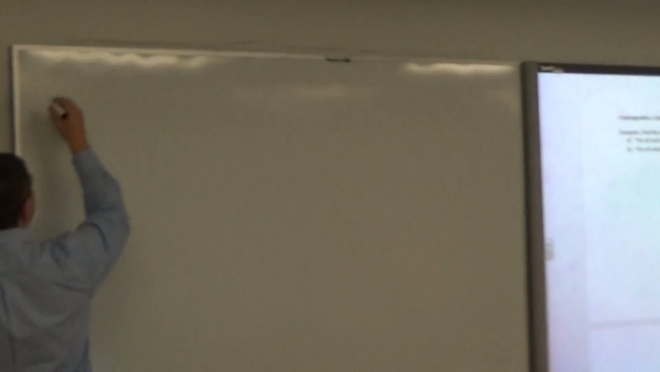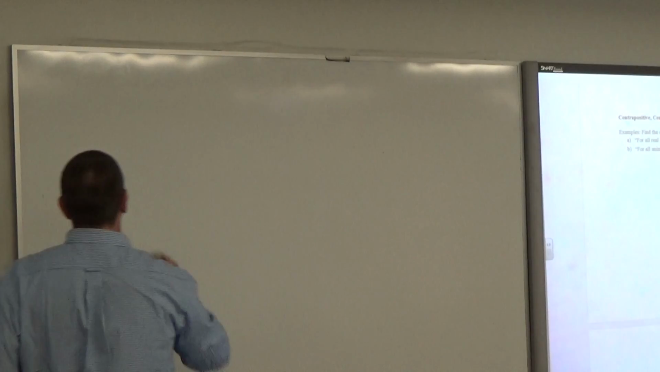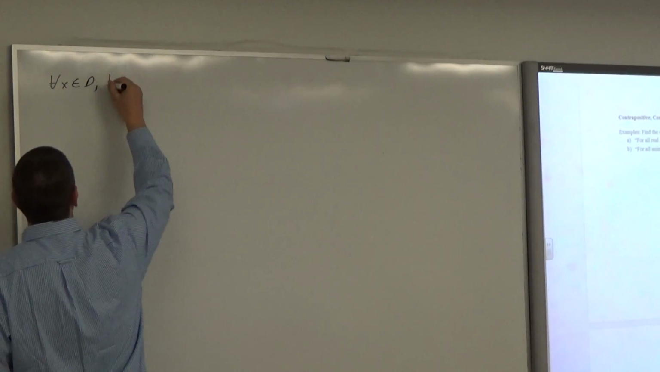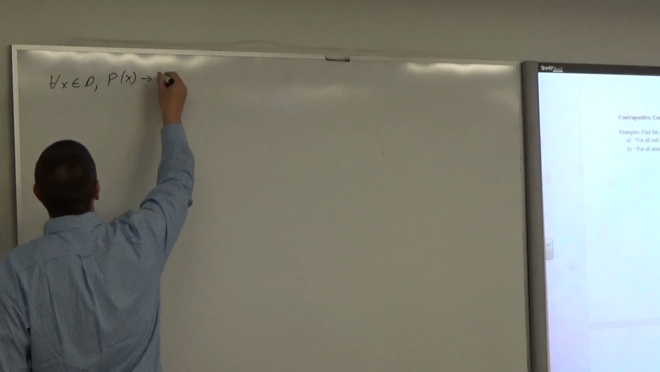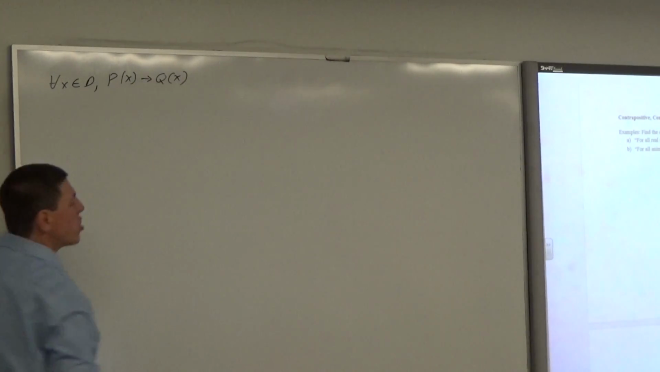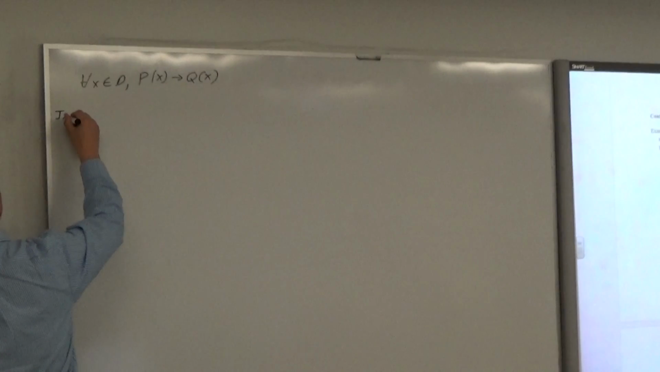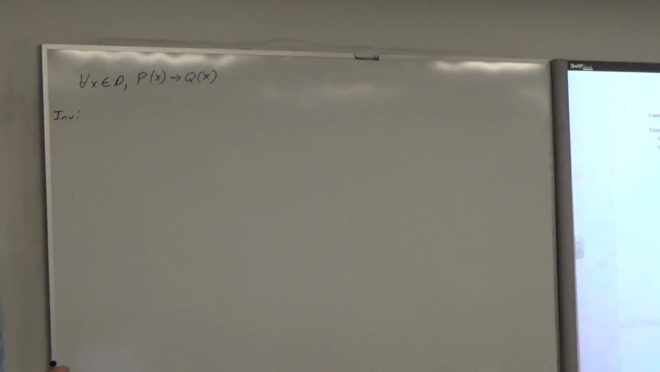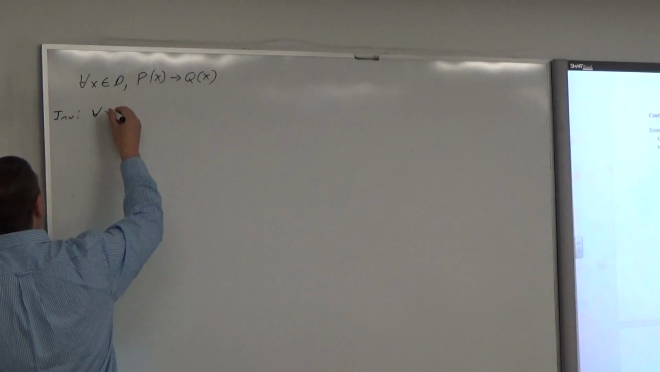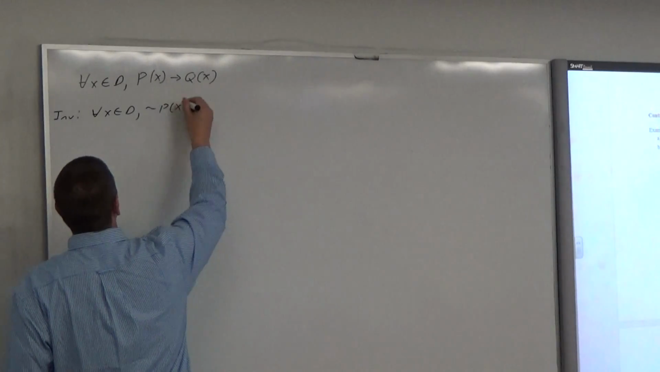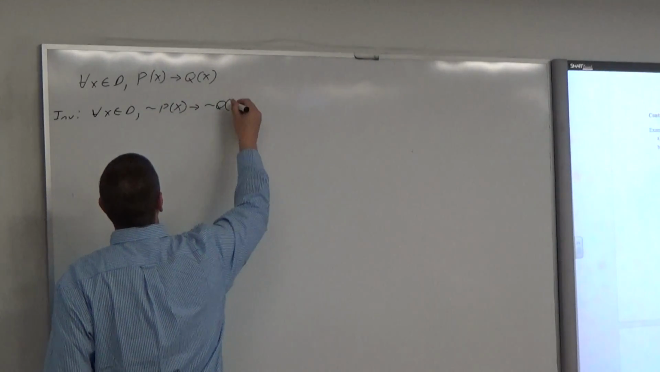Let's say we have the universal conditional statement, for all x in domain D, P of x implies Q of x. That's the form of the universal conditional statement. What if I wanted to write the inverse of that universal conditional statement? Well, it would be for all x in domain D, not P of x implies not Q of x. Correct. Inverse is not P of x implies not Q of x. Good.